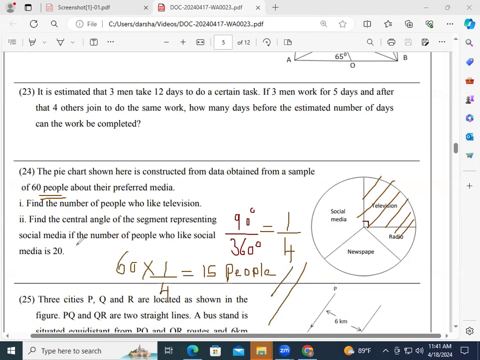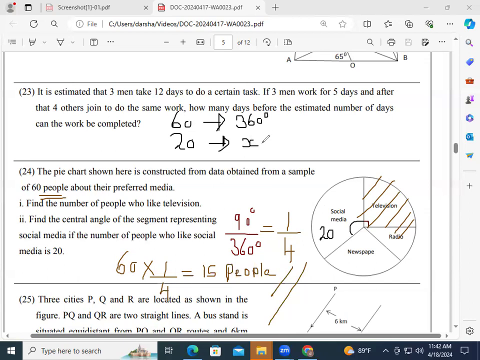Then the next one they are asking, find the central angle of the segment representing social media. The number of people who like social media is 20. The number of people who like social media is given, and they are asking to find this particular angle. Okay. So how can we find it? Now, 60 people represent 360 degrees. Right? Then 20 people represent how many degrees?